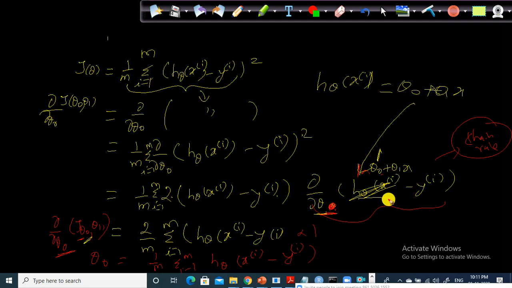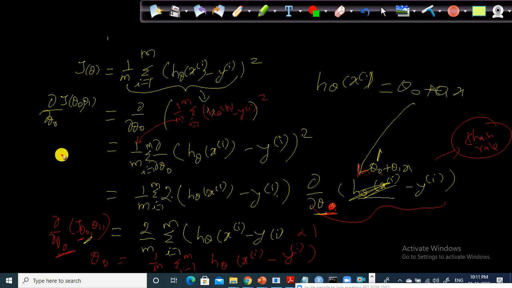So now you understand what the power rule, the chain rule, and the multiple rule are. The multiple rule is very simple. We just took 1 by m into the sum from i equal to 1 to m of the entire thing, h theta of x minus yi. The 1 by m which we took outside is nothing but the multiple rule.